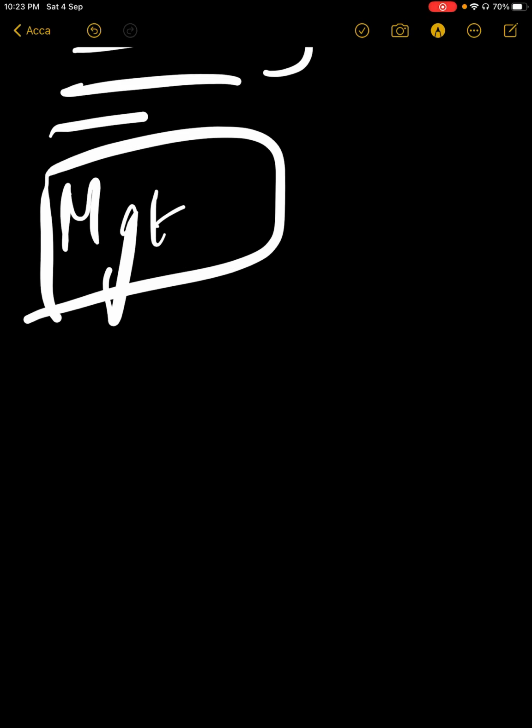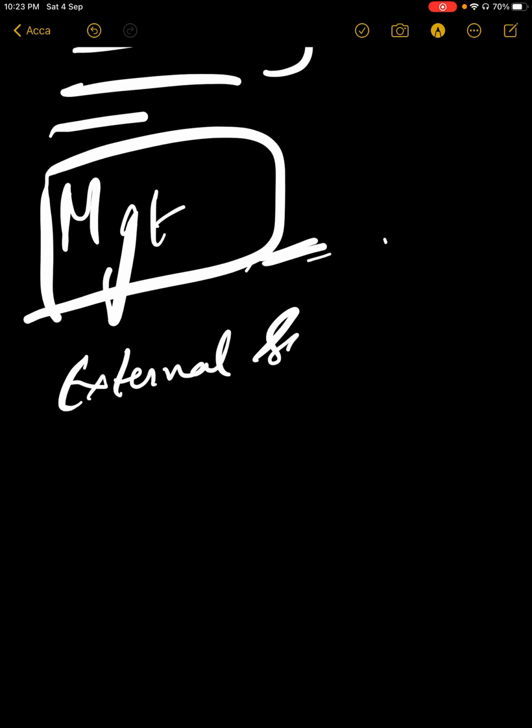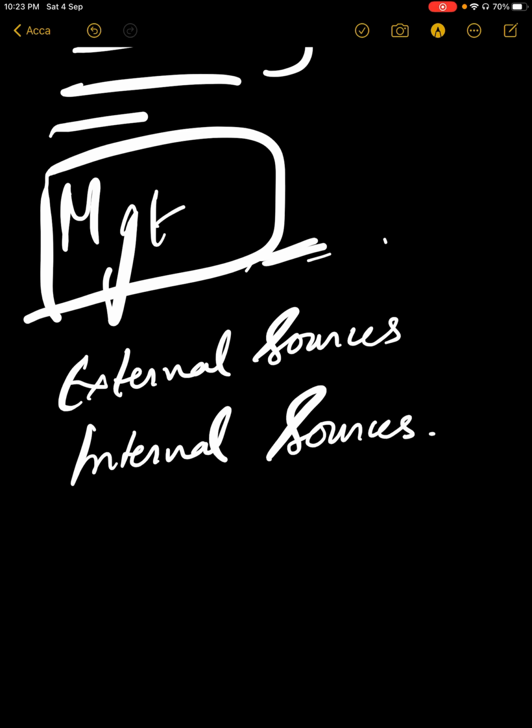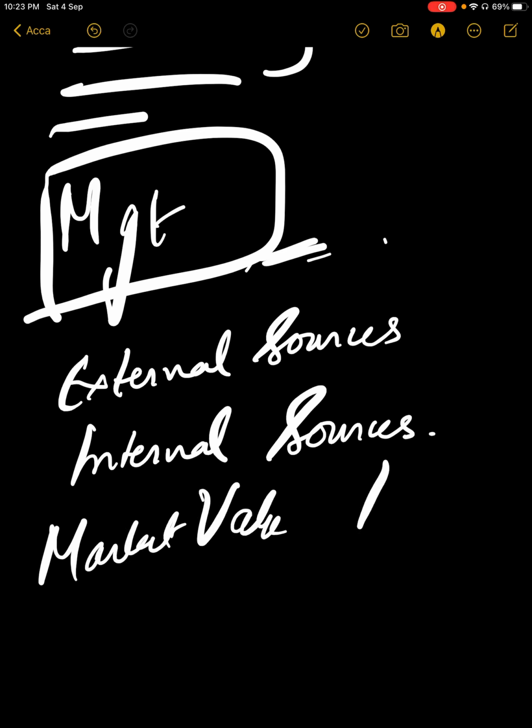Now, if I am an auditor, I will expect the management to determine and tell me that there are conditions of impairment. There can be external sources of impairment and internal sources of impairment. What are the external sources? Market value has declined significantly. There have been negative changes, like the technology has gone bad.